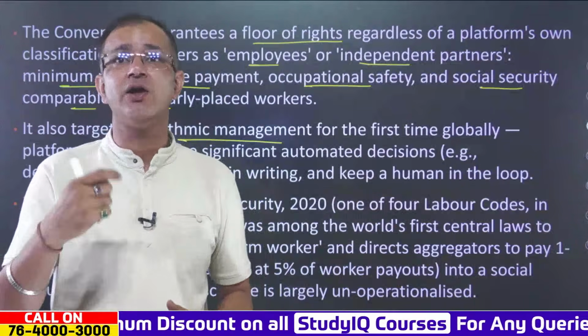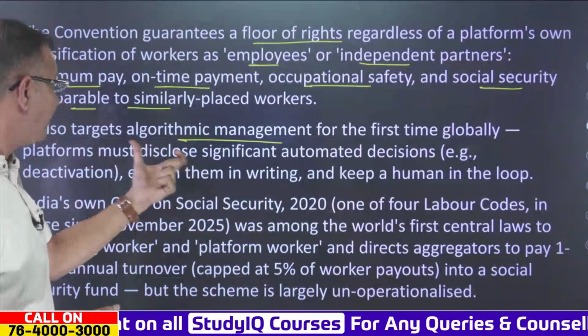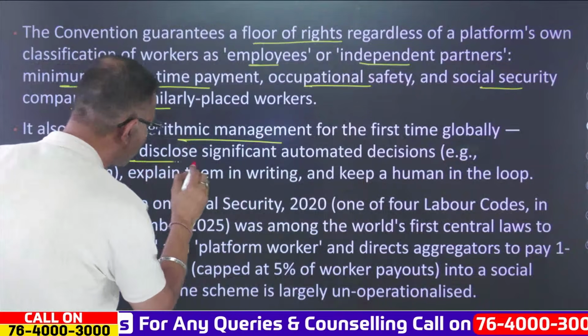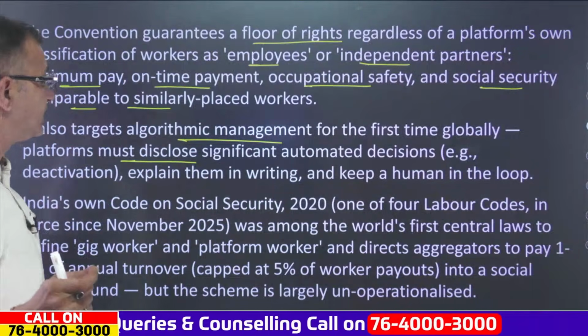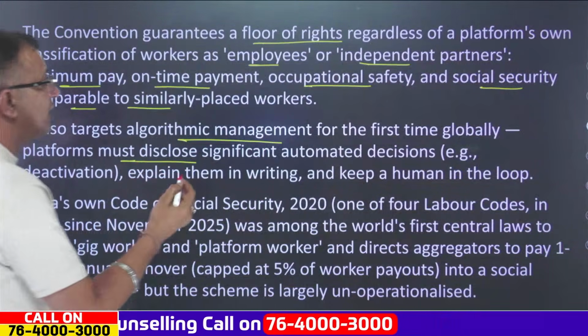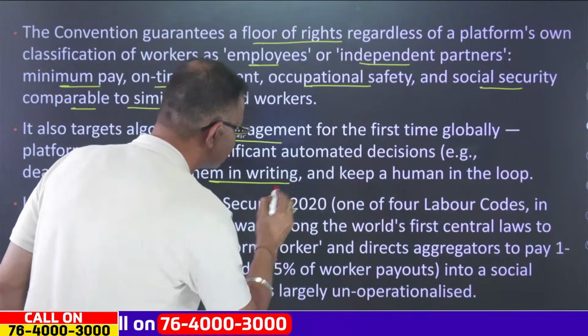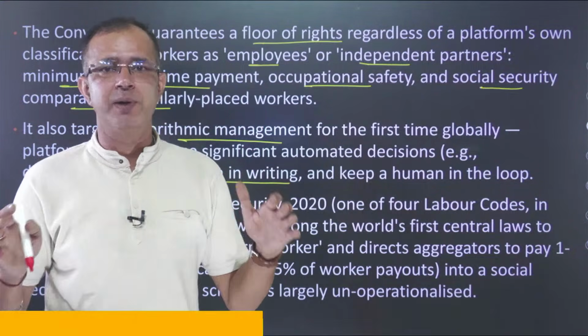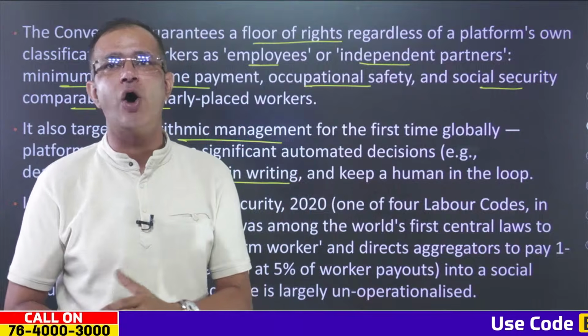So that is the algorithmic management, and this is the first time the law actually targets it, and it says that the platform must disclose significant automated decisions, like for example deactivation, explain them in writing, and keep a human in the loop as well. The total platform should not be completely automated.